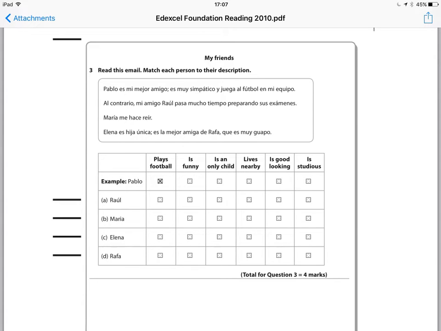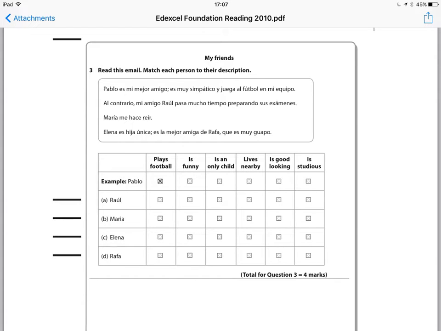Look carefully at the setting of this question. We have an example done for us, Pablo, and then we have A, B, C, D, each person corresponding to 1 mark. Therefore, as you tackle this question, once you've chosen what is your correct answer for Raúl, or the one that you hope is the correct answer for Raúl, that will be the only answer that you're going to write on that line.